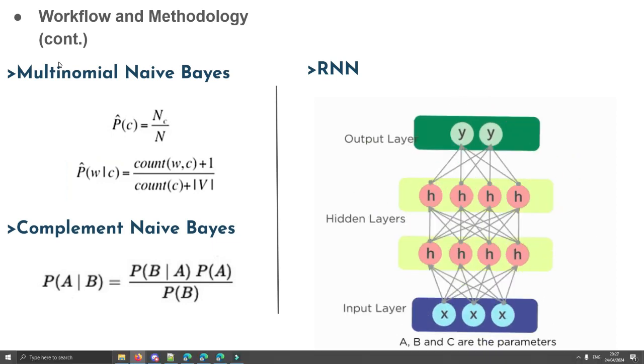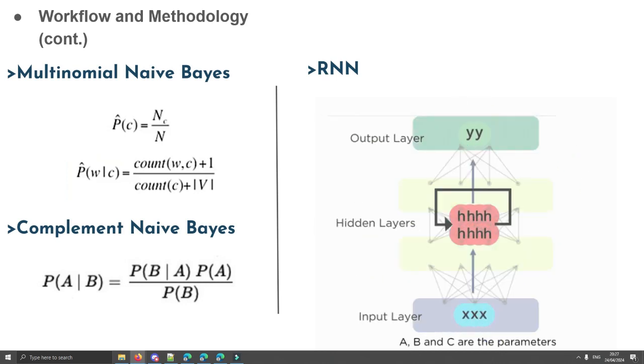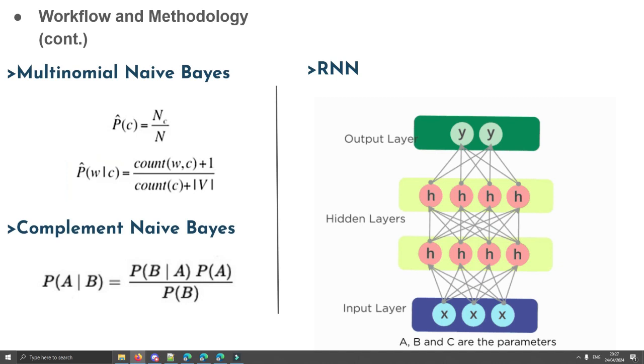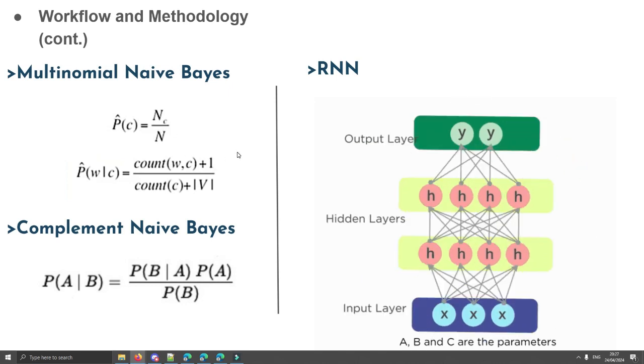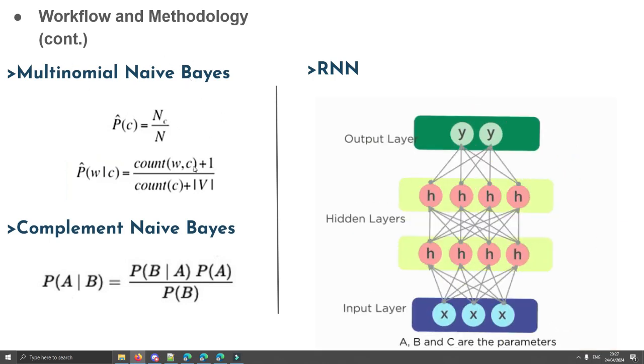So what is multinomial naive Bayes, and how does it differ from regular naive Bayes? In multinomial naive Bayes, the frequency of words is also taken into consideration, but regular naive Bayes does not take those into consideration and is more versatile. So this form of naive Bayes is more specialized.